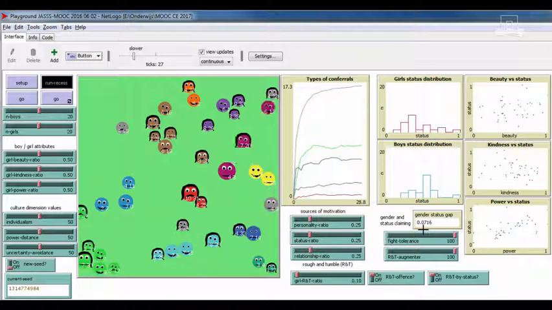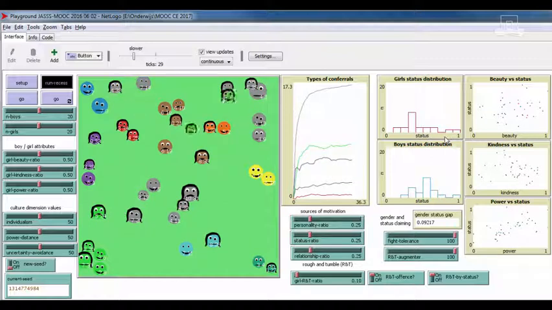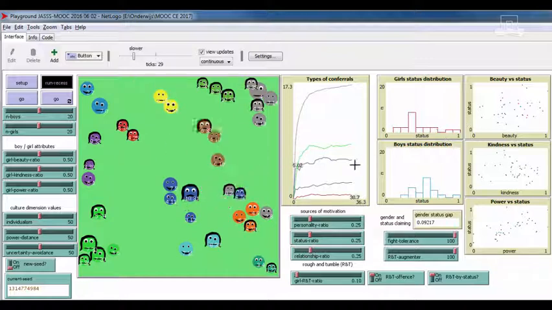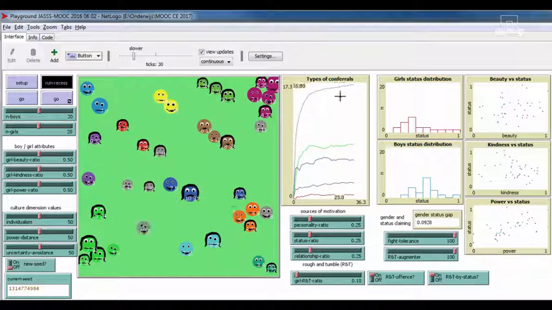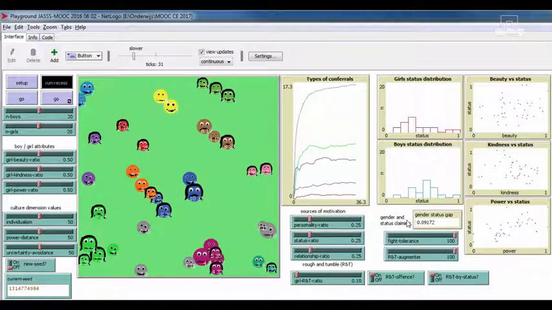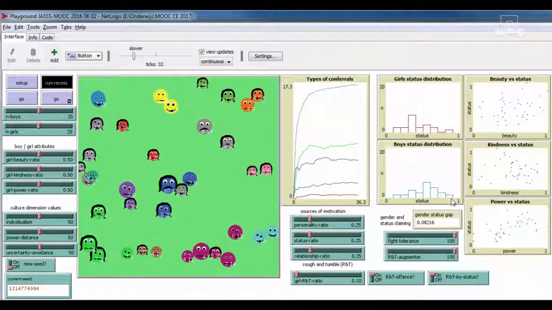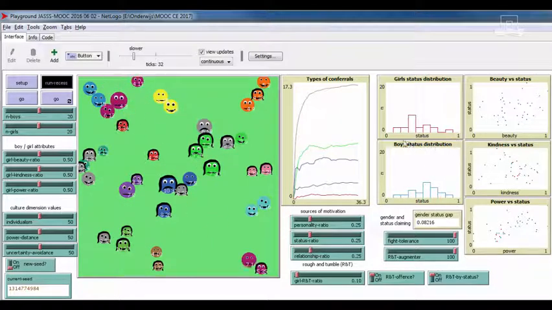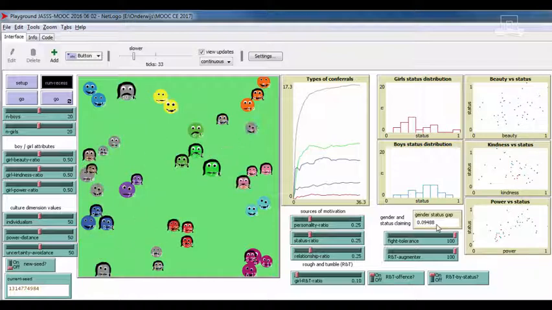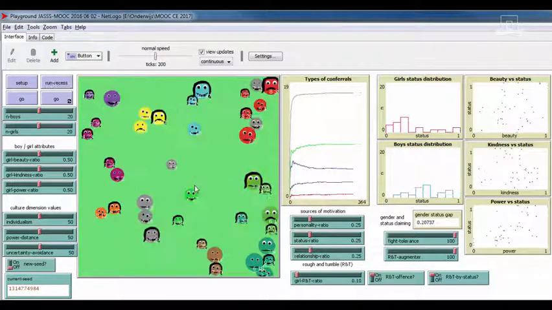Now, we've talked about input variables, we've talked about what happens during the simulation, and what I have not talked about is the output variables. So we have the number of conferrals. I talked about that. I did not talk about the output variable that is the most important one, which is the gender status gap. It is the sum total status of all the boys minus sum total status of all the girls at the present moment. And you see currently it's close to 0. We are now in tick 33. Let's run it until the end of the school break, 300 ticks.